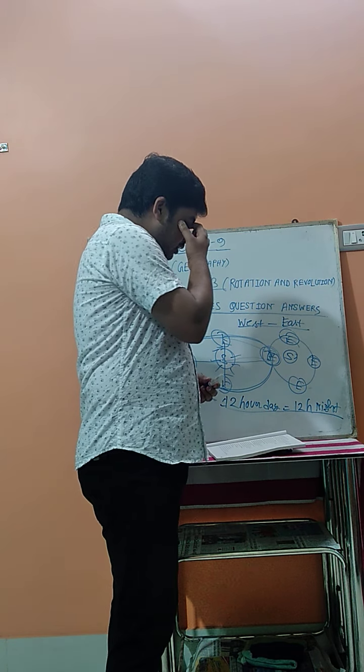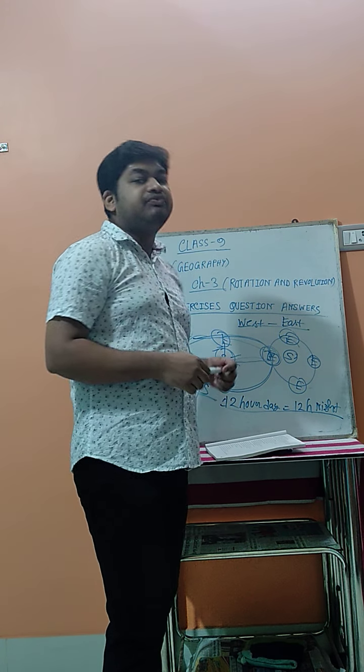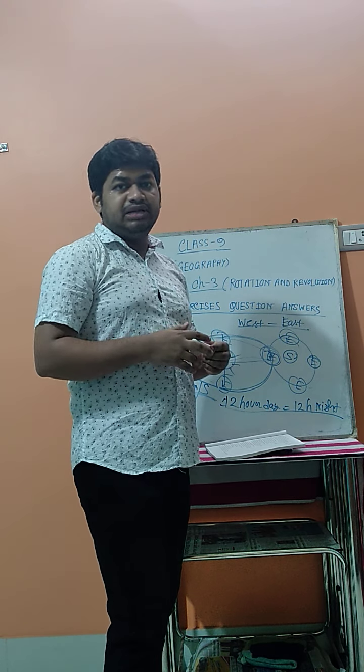Now the next question is what will happen if the earth's axis becomes vertical.